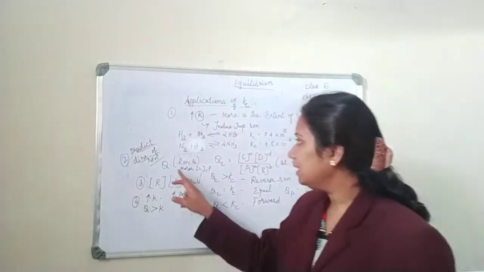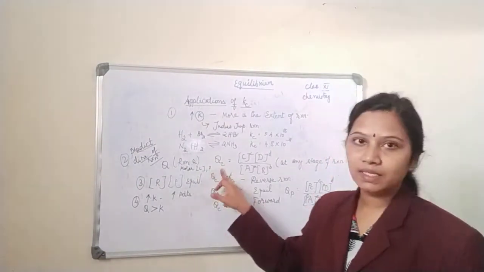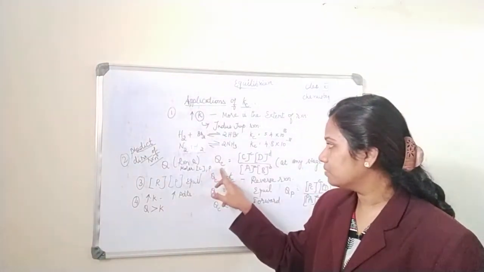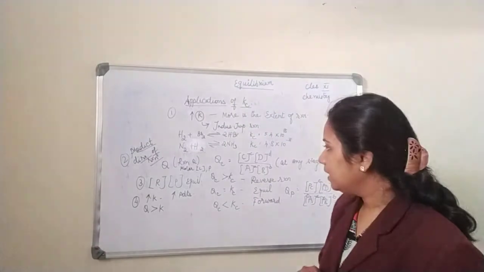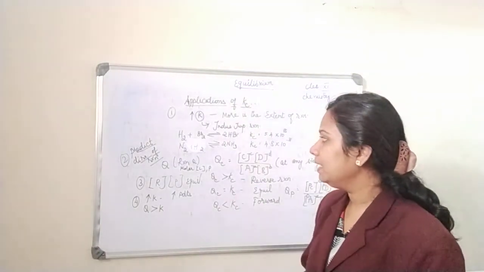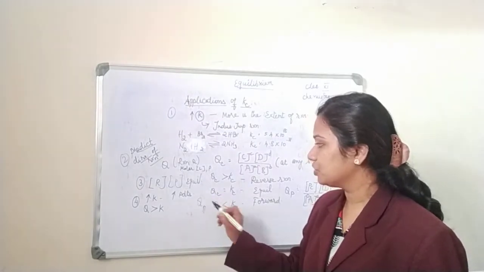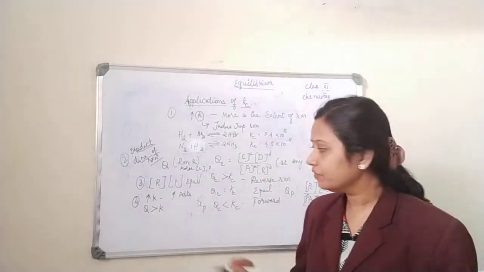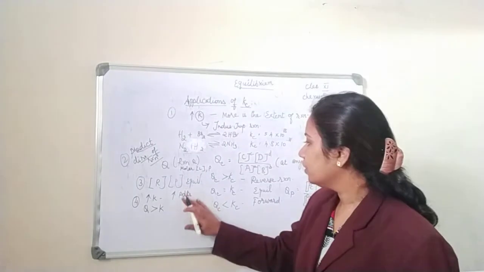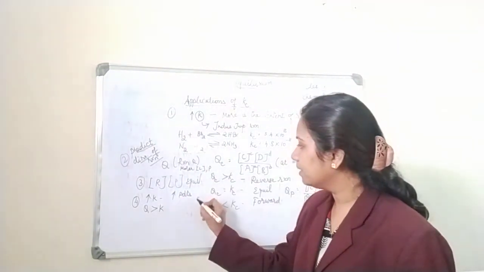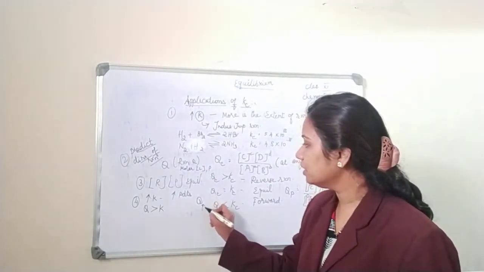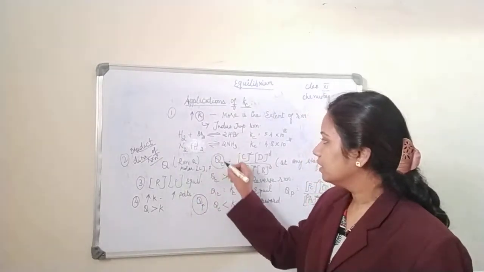If I write Qc, that is the reaction quotient in terms of concentration. If I write Qp, that is the reaction quotient in terms of partial pressure. So your reaction quotient can be written in terms of concentration as well as in terms of pressure.